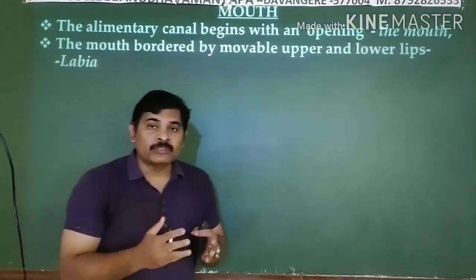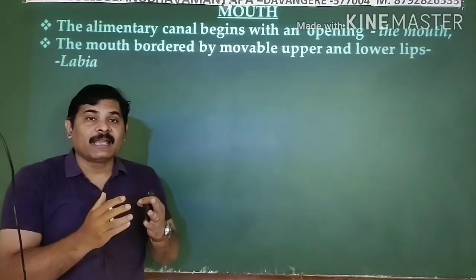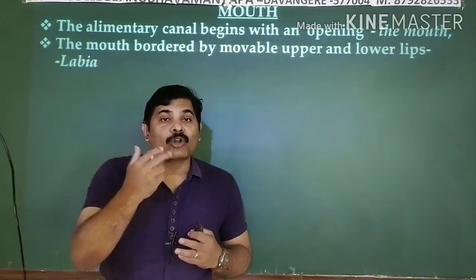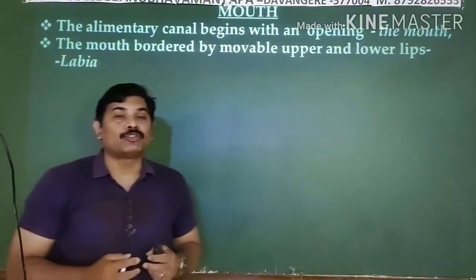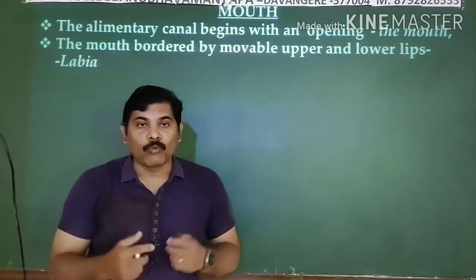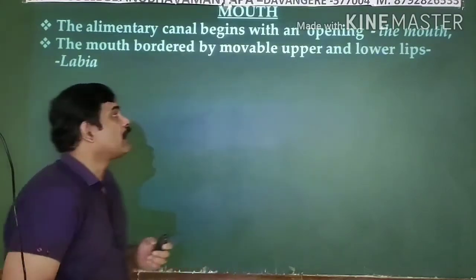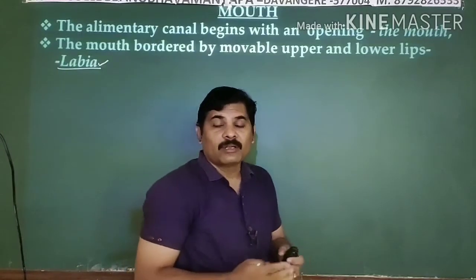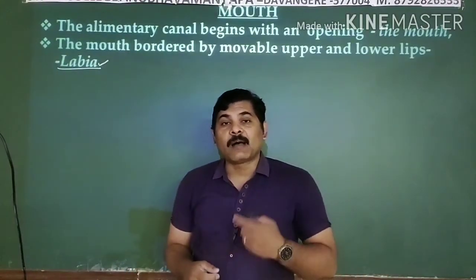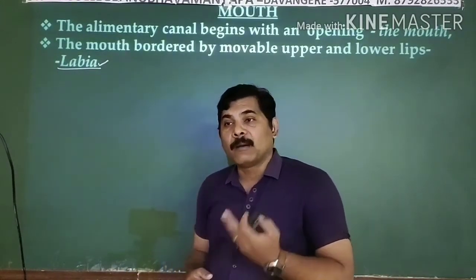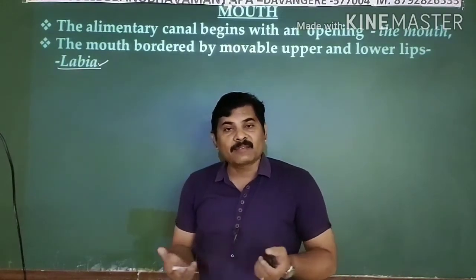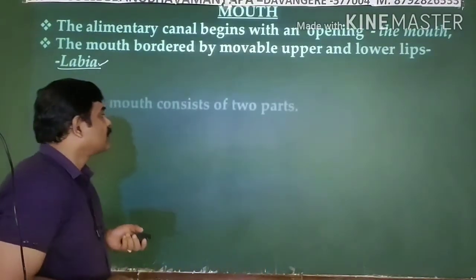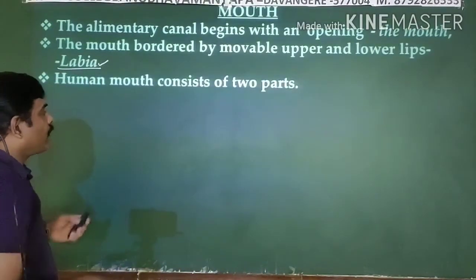The mouth is bounded by freely movable muscular structures known as lips. We have two lips, the upper lip and the lower lip, and these are technically known as labia. So the upper lip is known as the upper labia, whereas the lower lip is known as the lower labia. Clear, right?